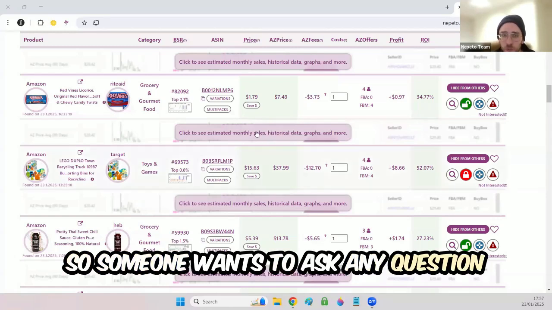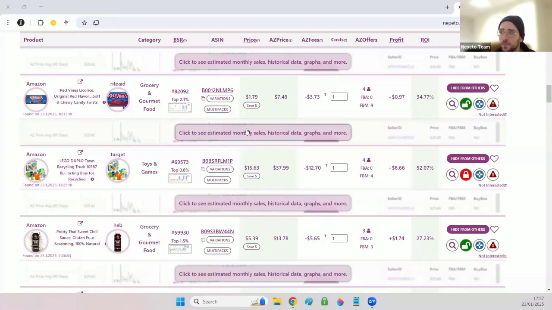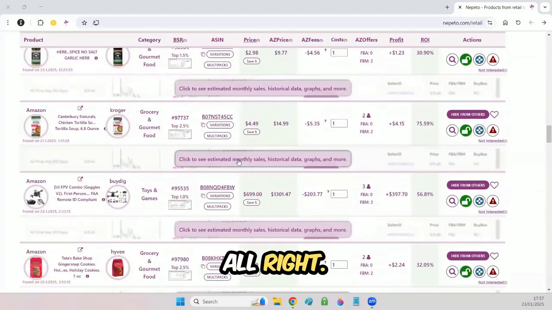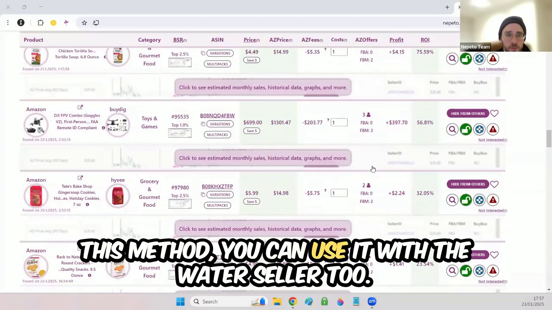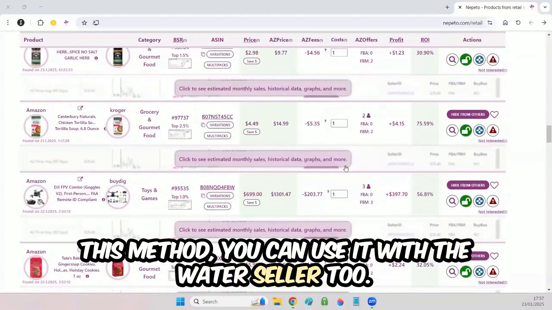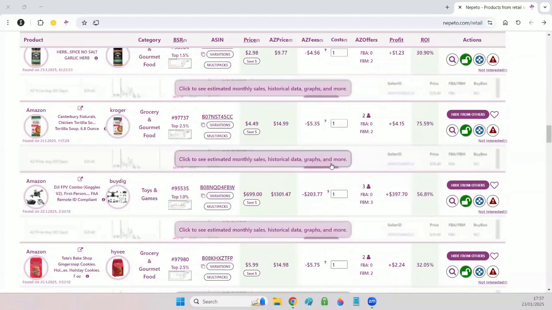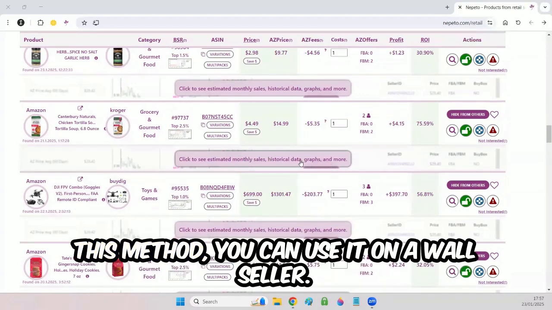Does someone want to ask any question before we move to A2A? Good morning. Good morning. But this method, you can use it with the wholesaler too? Can you repeat the question, please? This method, you can use it on a wholesaler.